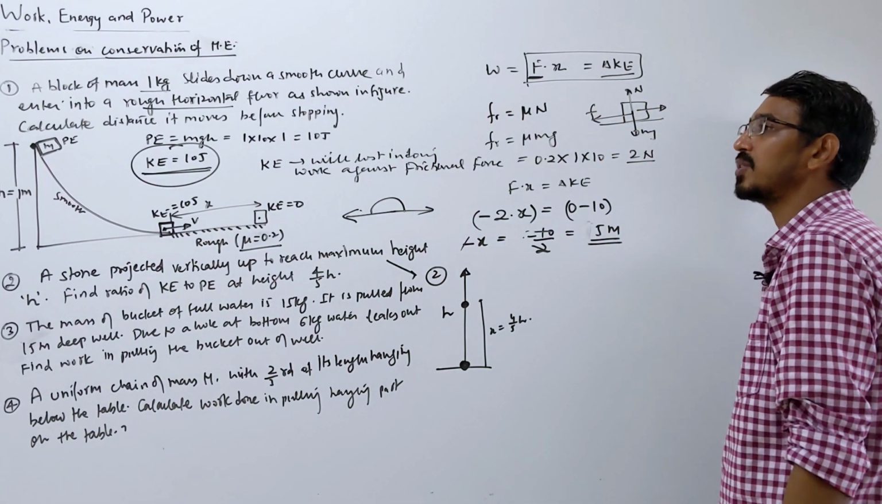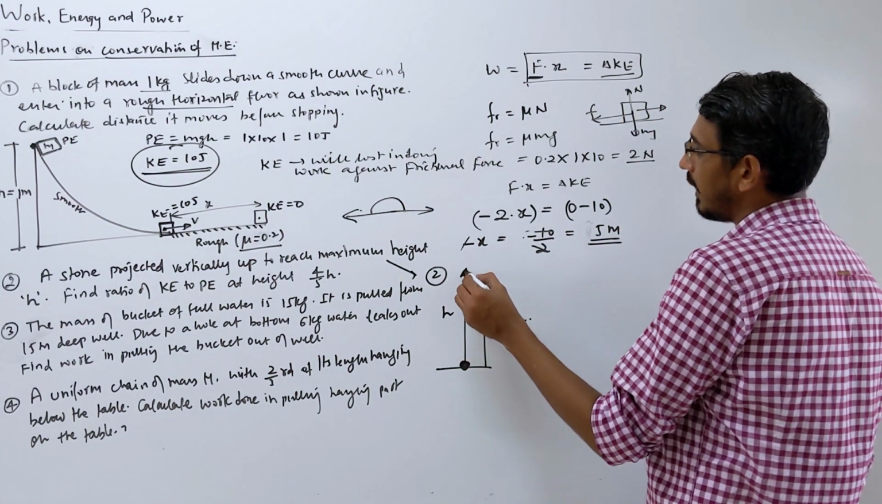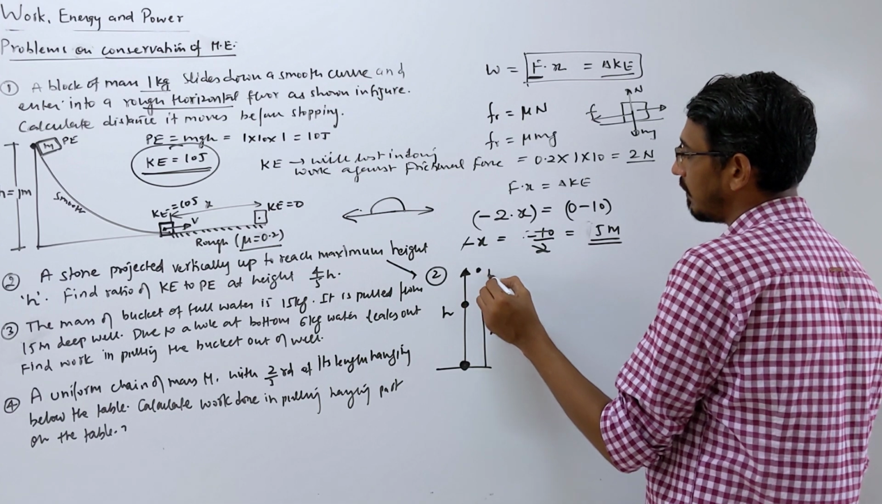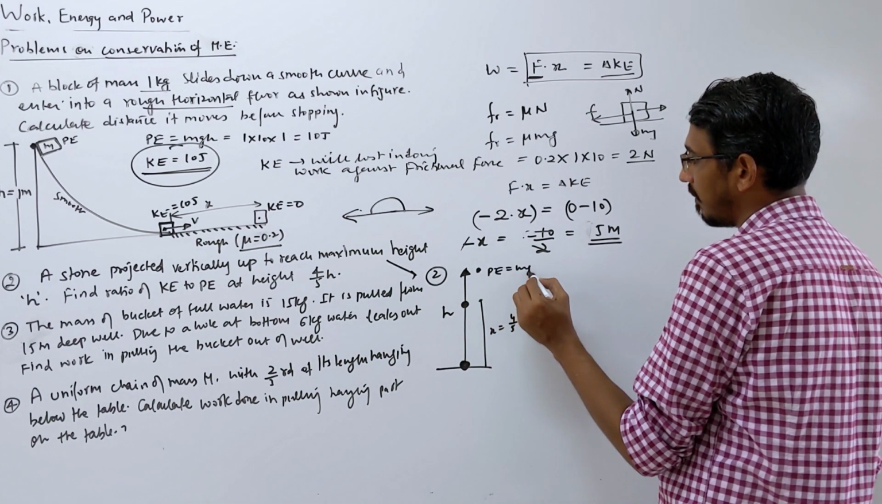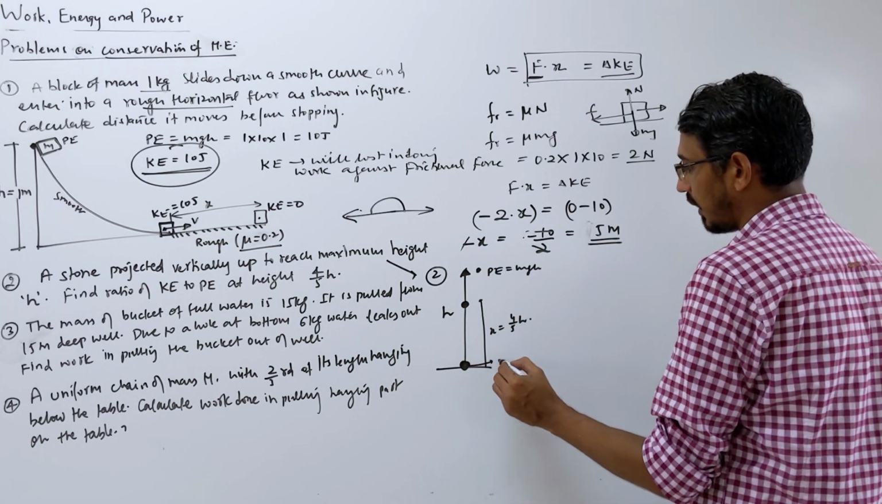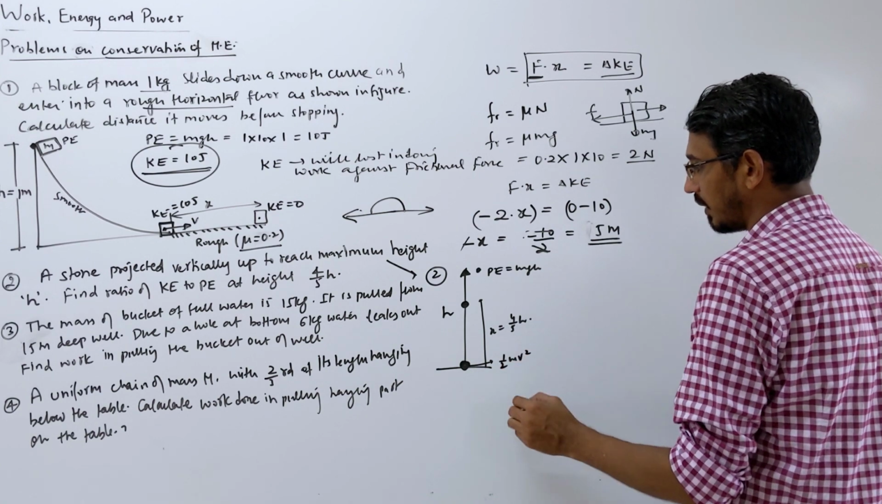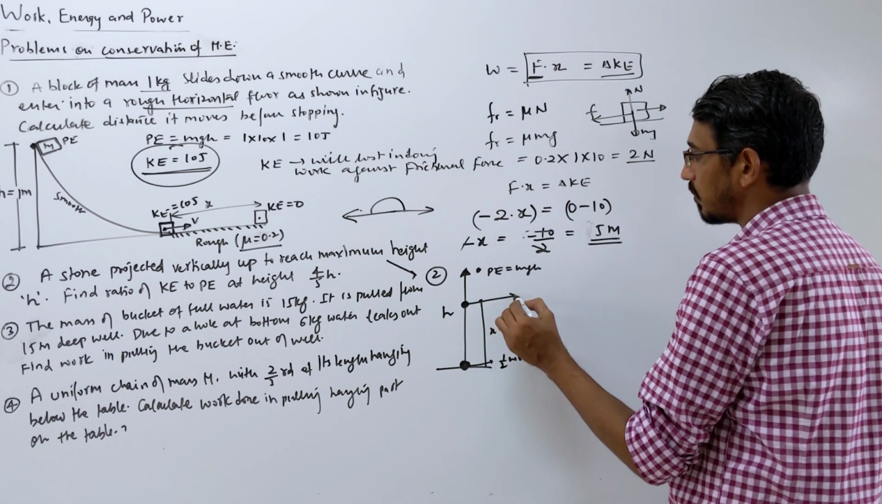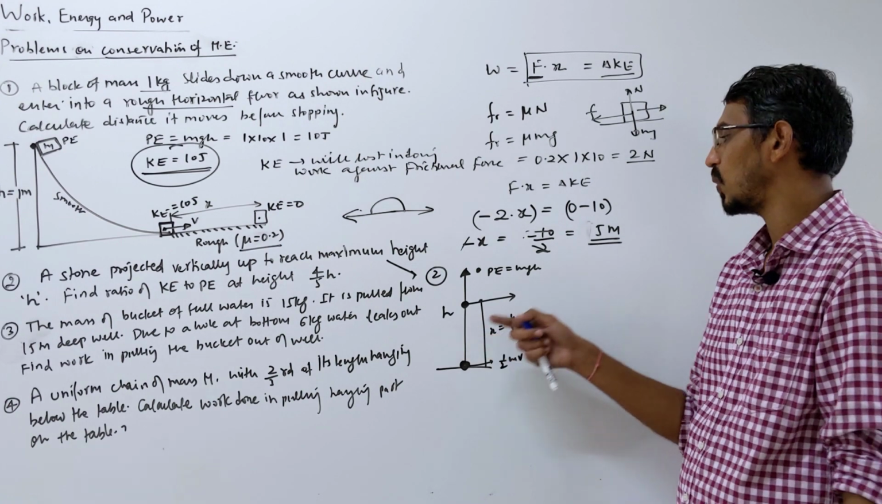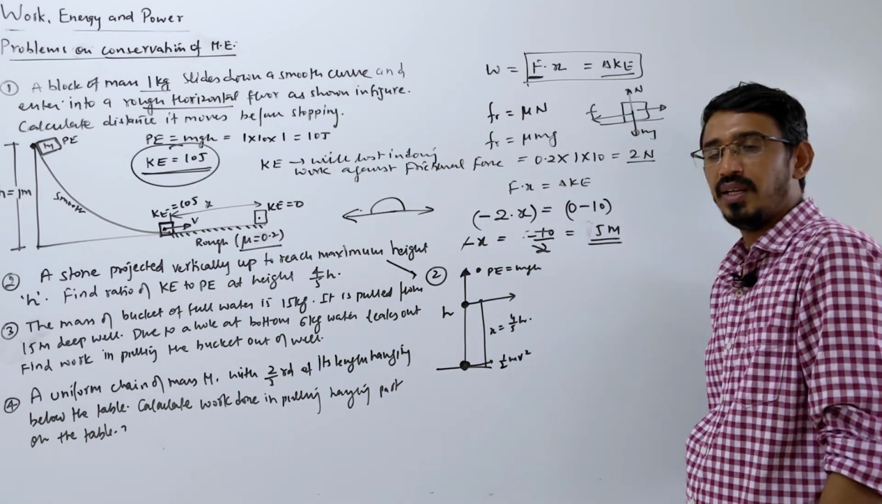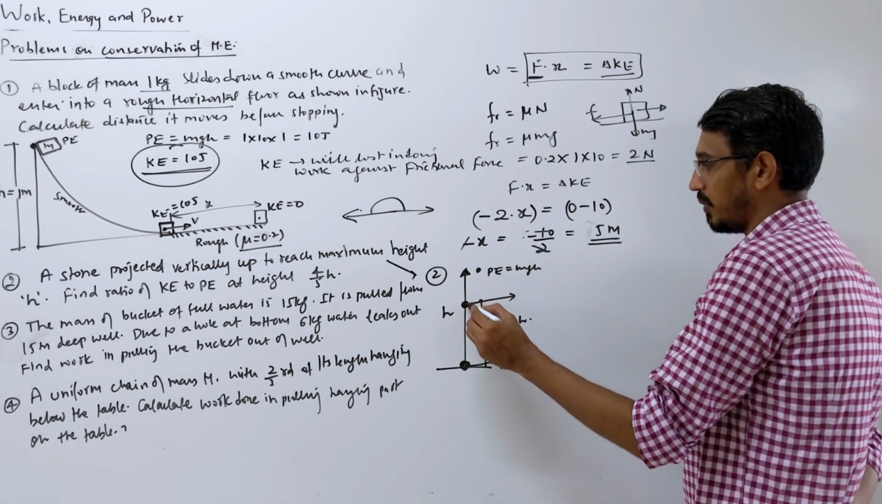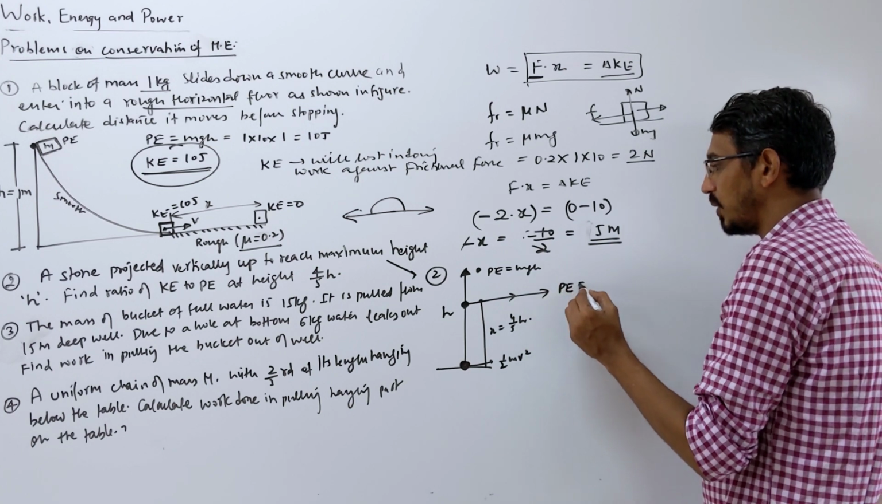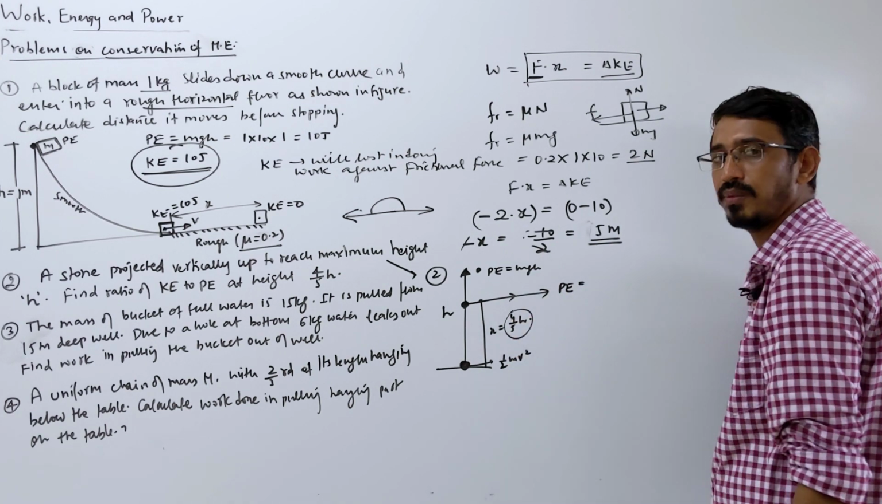So let's write conservation of energy. At the highest point, we know there will be only potential energy, which is simply mgh. At the bottom you have only kinetic, which is half mv square, and at this point you have kinetic plus potential both, but the total should be equal to mgh only. Here the potential you can find easily, because the height is given as 4 by 5 of h.